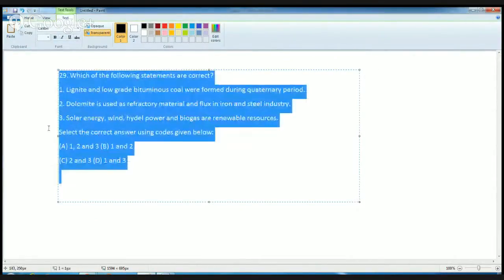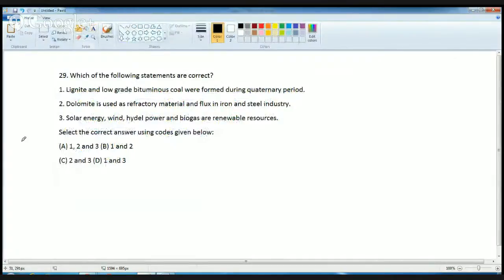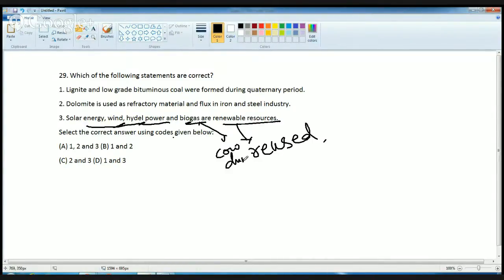Now let's discuss each of these statements independently. Solar energy, wind, hydel power and biogas. These are all renewable energies. The correct set is renewable energy, that means energy which can be reused again and again. Solar energy can be reused. Wind energy, hydel or water energy, and biogas, which is from cow dung, can be reused again and again.